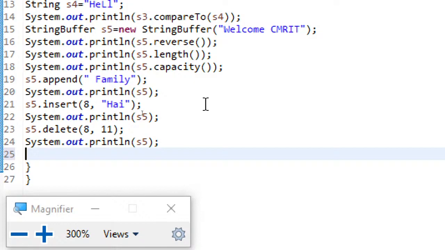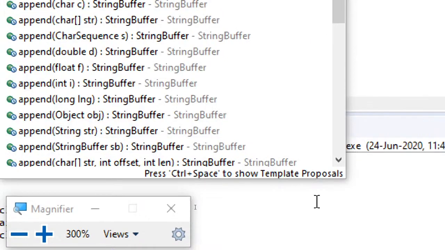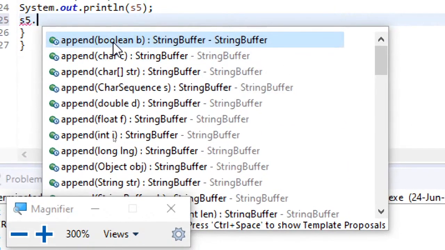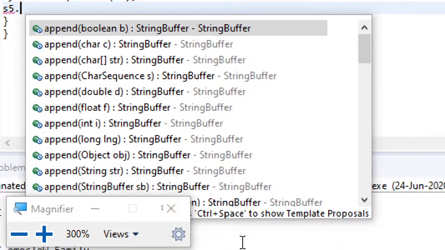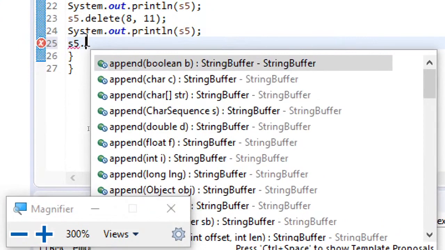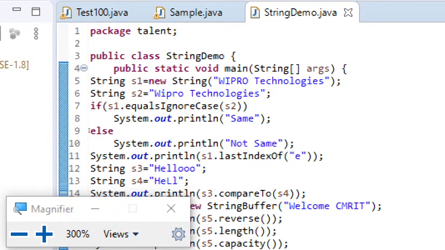You can try this by creating a string buffer, and then if you give s5 dot and press control space, automatically you can see all the possible methods, and you can move over them and try them. You can just try them and understand how they will be useful. This is about string and string buffer.